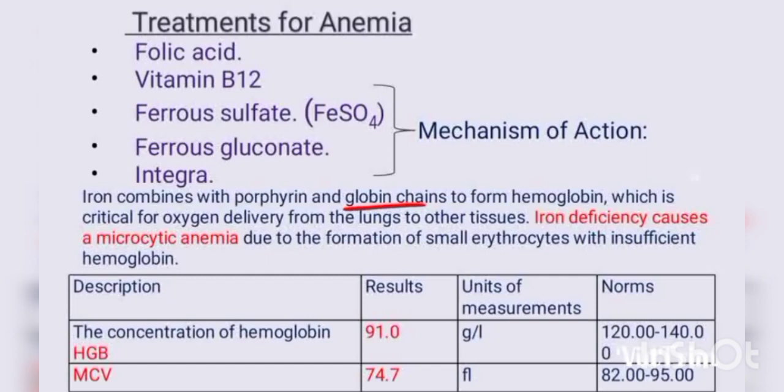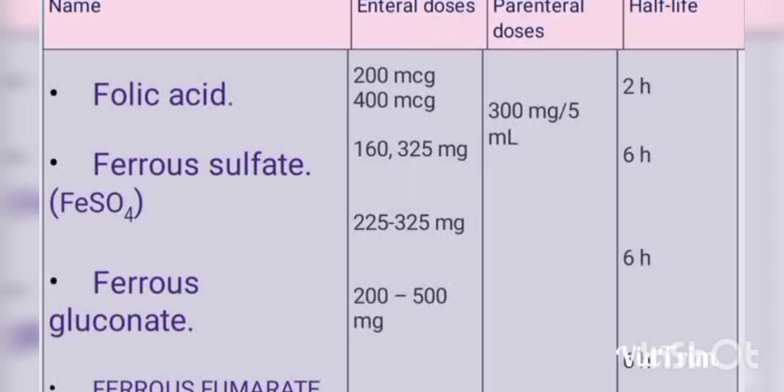Iron deficiency causes a microcytic anemia due to the formation of small erythrocytes with insufficient hemoglobin. Here is the description, results and measurement unit of this. Here are the enteral doses, parenteral doses and half-life of the drugs that are used for treatment of anemia.